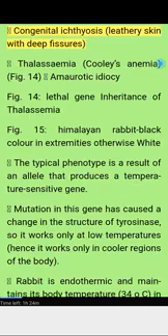In humans: congenital ichthyosis, leathery skin with deep fissures. Thalassemia, Cooley's anemia. Figure 14. Amaurotic idiocy. Figure 14. Lethal gene inheritance of thalassemia.